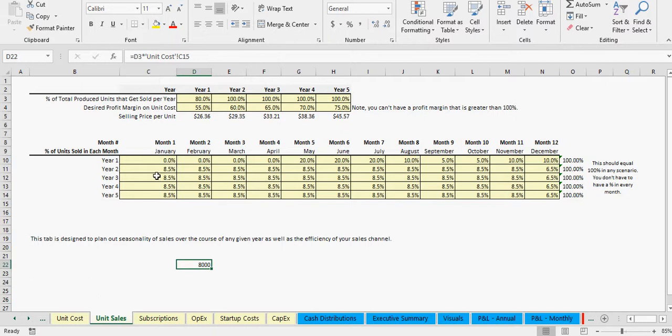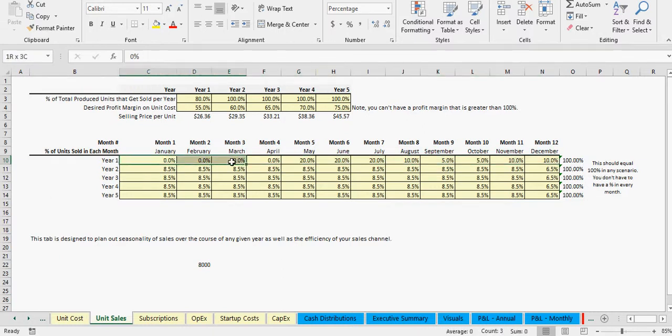So that's 8,000. Here, I've done the assumptions of how many units, so based on the amount of units you sell, so here it's 8,000, what percent of that are sold in each month of the year. So this is seasonality. It takes into account seasonality, and that will help with your cash flow to be more accurate. And so this always should be 100%, but it doesn't necessarily mean every month has to be 100%.